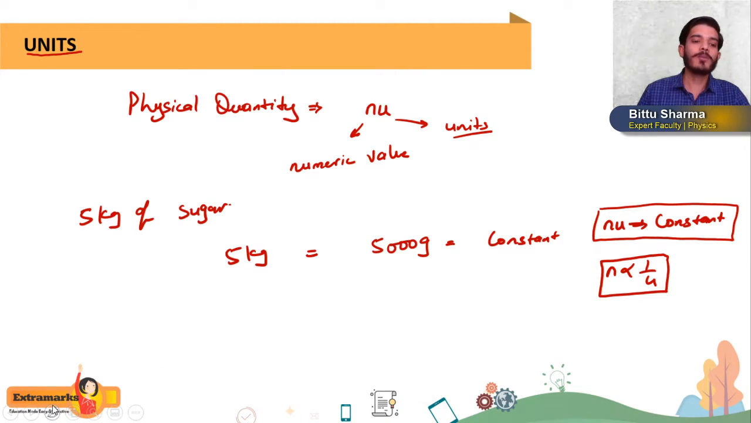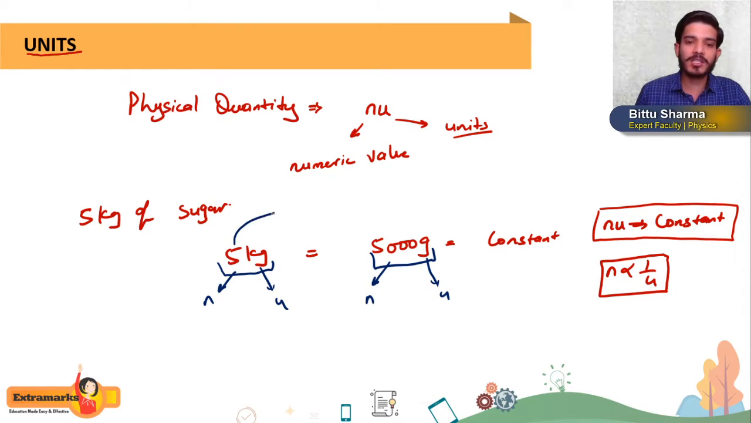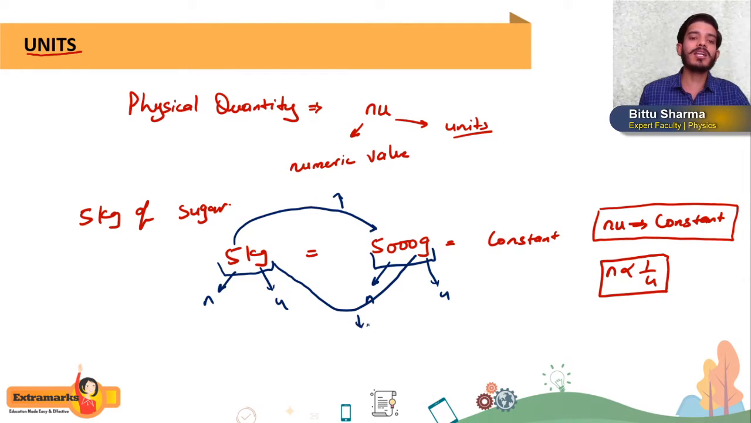Here you can see, in 5 kg, 5 is the numeric value and kg is the unit. In the same way, in 5000 grams, 5000 is the numeric value and gram is the unit. As the numeric value increases from 5 to 5000, the unit decreases, from kg to gram. Again, please try to remember in units: for any physical quantity n u, n is the numeric value and u is the unit, n is inversely proportional to u, and the quantity remains constant.